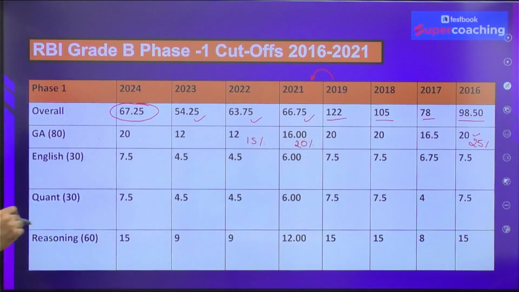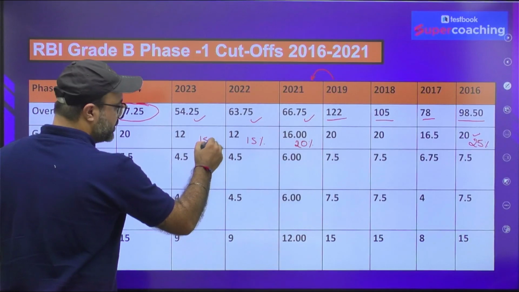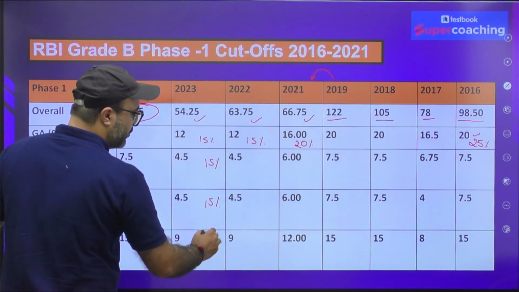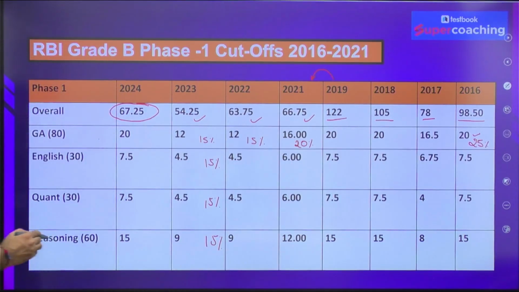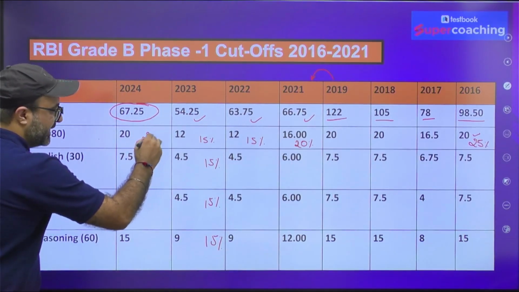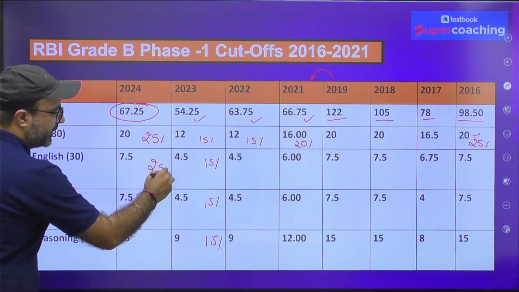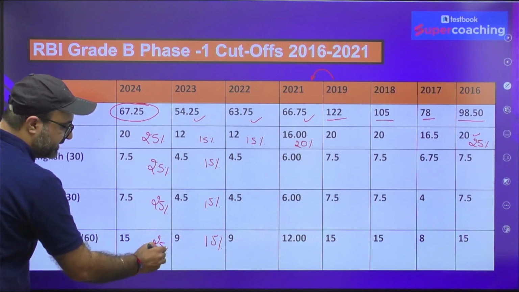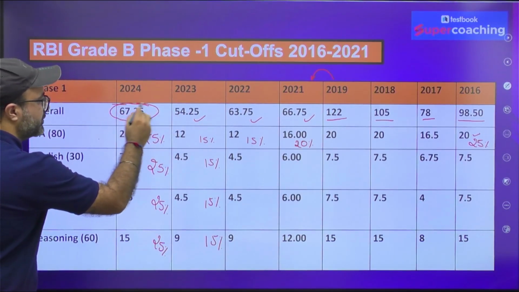In 2022, the sectional cutoff was 15%, not only for the GA section, but for all the sections. The same trend was followed in 2023, but in 2024, this year, RBI has taken a surprising step, where RBI has increased the sectional cutoff to 25%. That is the reason the cutoff jumped suddenly from 54.25 to 67.25.